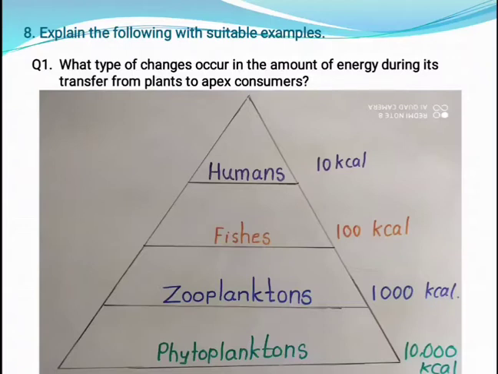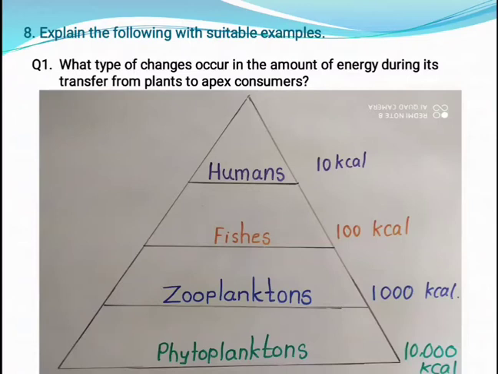zooplankton. Zooplankton means all the herbivores, all the small fishes, small animals which feed upon the plants inside the water, are called zooplanktons. Okay, so zooplanktons get only 1,000 kilocalories from the phytoplanktons, right? Means only 10% of the energy it gets from the phytoplanktons. Means the energy taken by the zooplanktons is reduced here, right? So next food level, next trophic level, if we see, the fishes which feed on the zooplanktons get only 100 kilocalories of the total energy belonging to the zooplankton. Means only 10% energy is forwarded here.